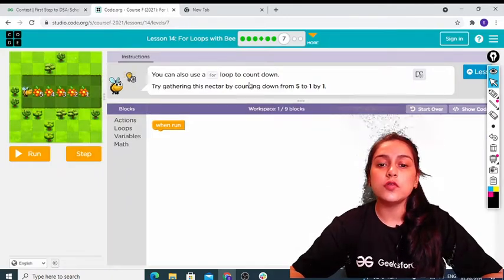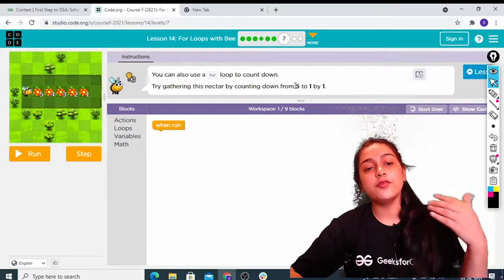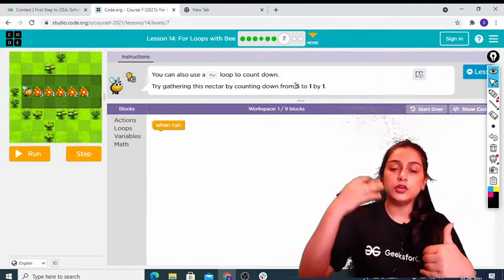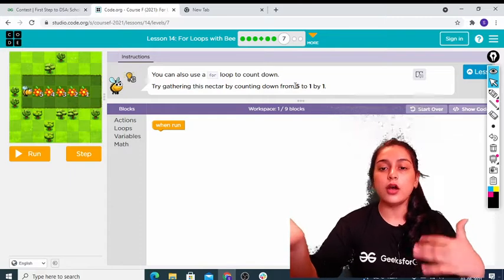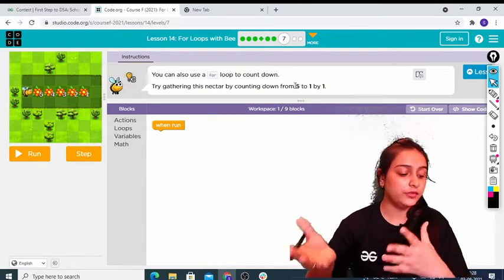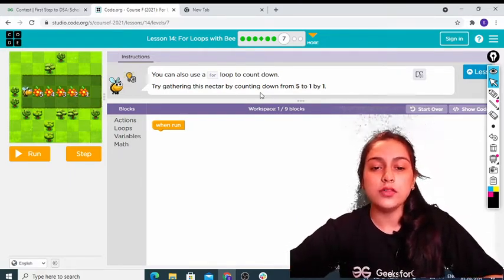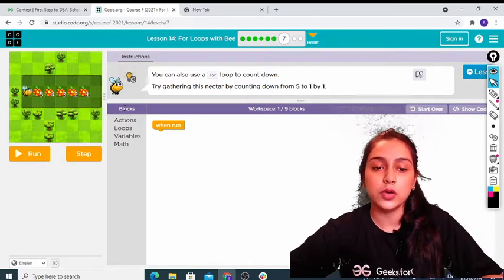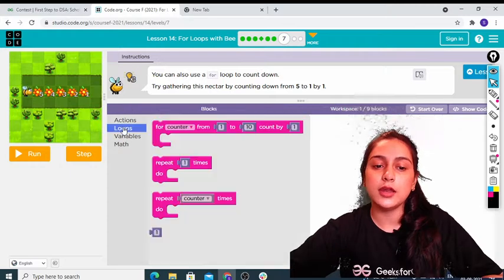You can also use for loop to count down. So till now what we have done is we have learned how we can go from 1 to 5, right? Now we are going to learn how to come from 5 to 1. Okay, so how will this happen? Try gathering the nectar by counting down from 5 to 1. So first of all we are going to again apply loop.